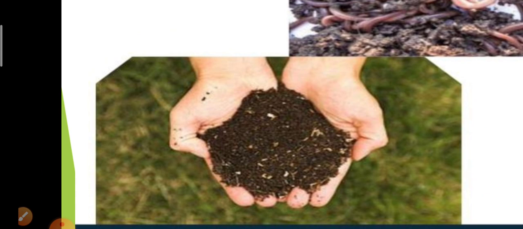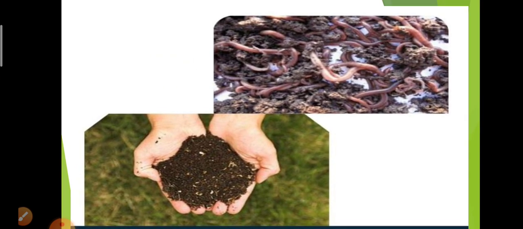It maintains the texture and fertility of the soil, whereas chemical fertilizers destroy the natural composition of the soil and have an adverse effect on human health. So it is better to use compost instead of chemical fertilizers.